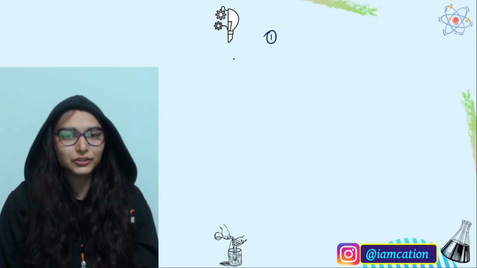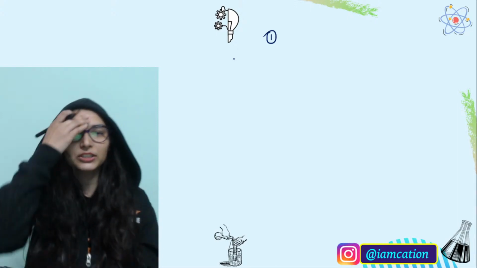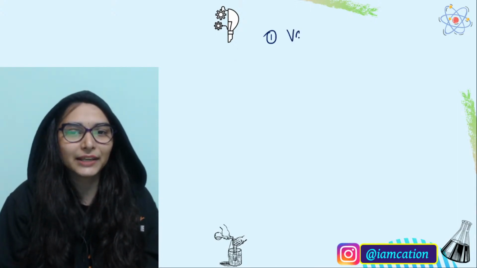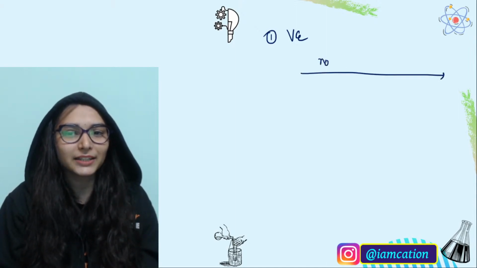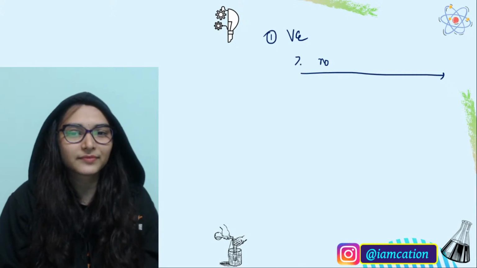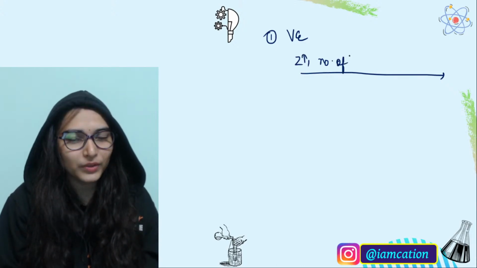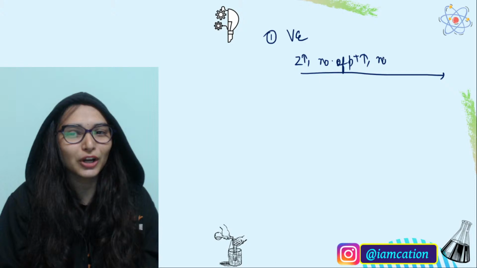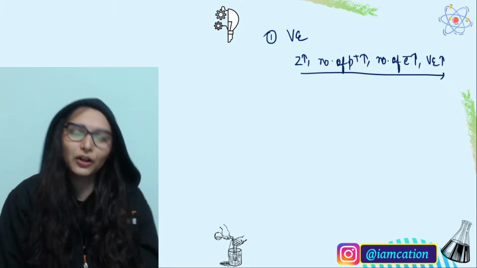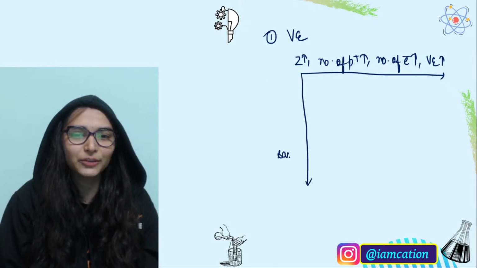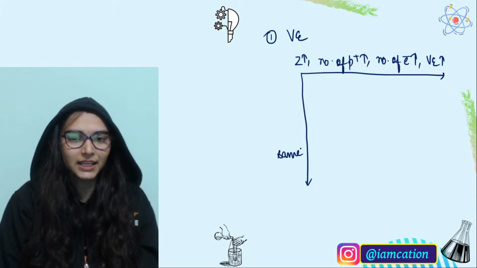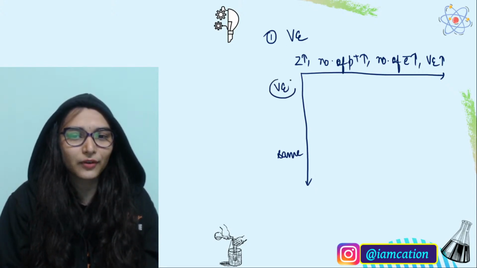Okay, in both the cases. So what are the trends we have done so far? Revise once, then we are going to the quiz. The first is valence electrons. Left to right, we know that atomic number is increasing. That means number of protons are increasing, number of electrons are increasing, and valence electrons will also increase. Okay, and top to bottom, valence electrons remain the same. Right, that was the trend of valence electrons.